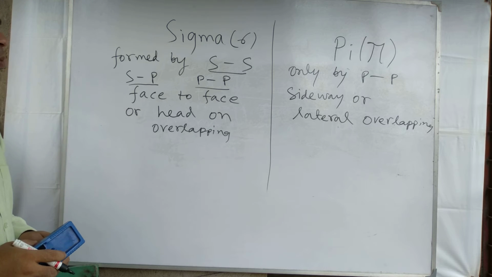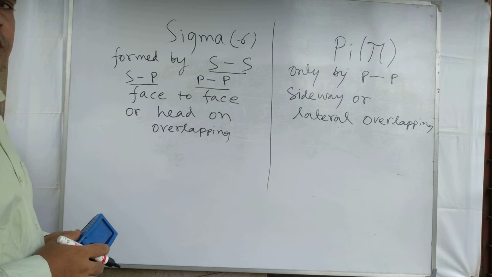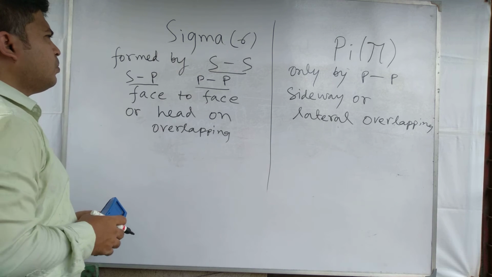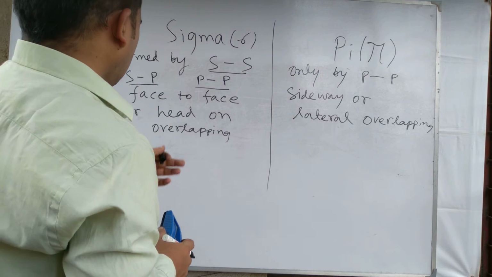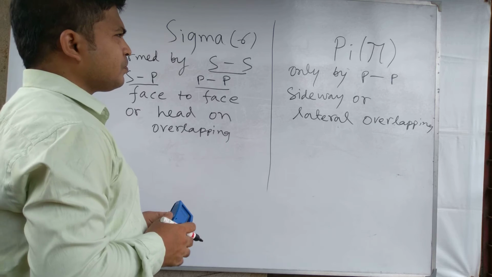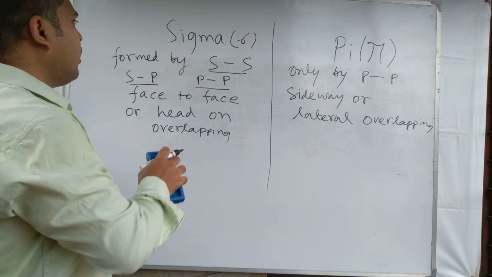The sigma bond is formed by the face to face overlapping or head on overlapping of SS, PP and SP orbitals. So this is the number one difference between pi bond and sigma bond.